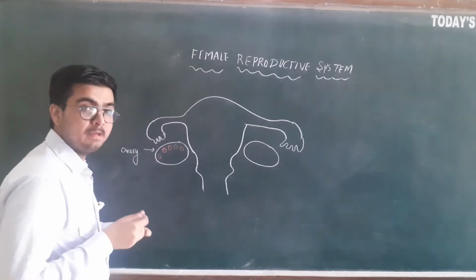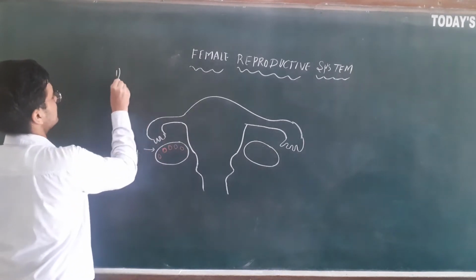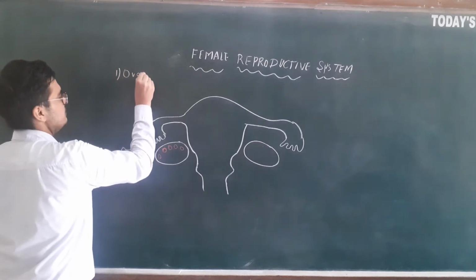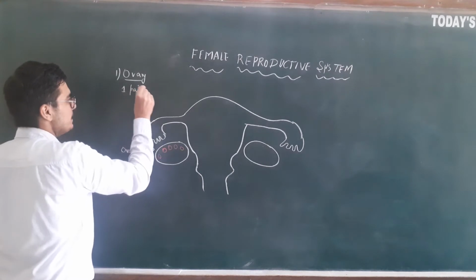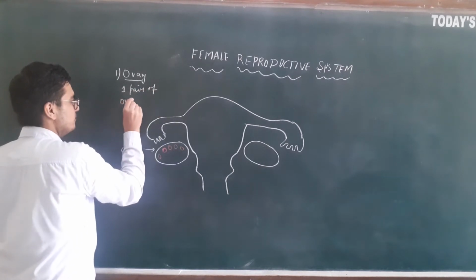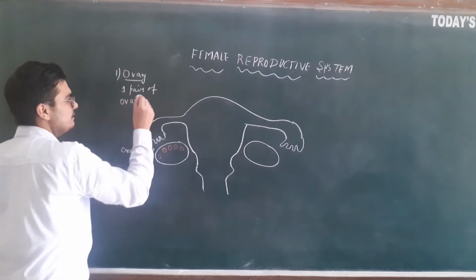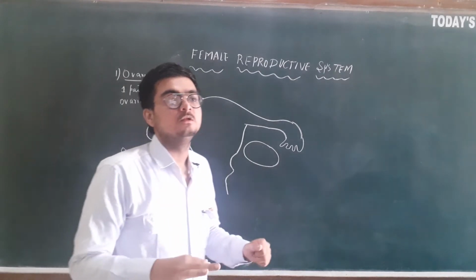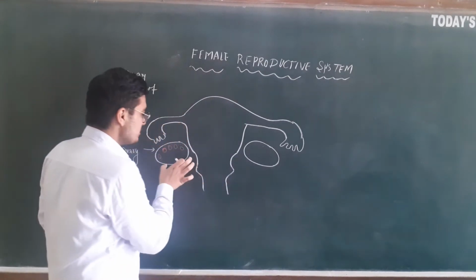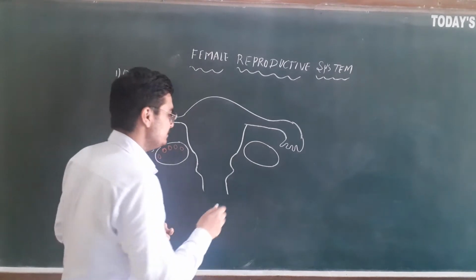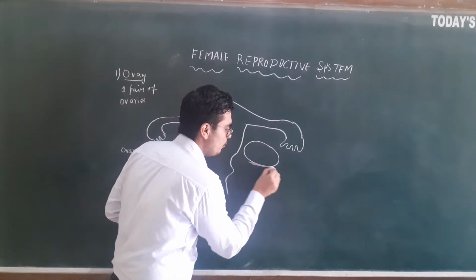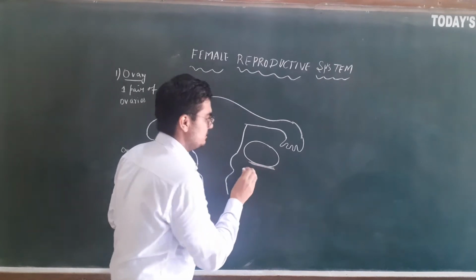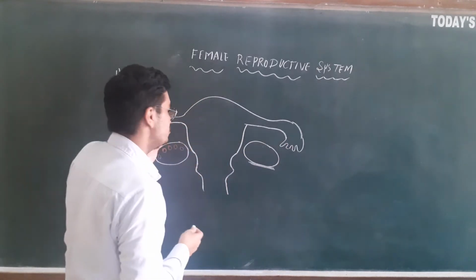So the first female reproductive organ is the ovaries. The female has a pair of ovaries, one on each side in the pelvic cavity. And be careful, it is not connected to these tubes. It is supported by the ligaments. It is attached to the body wall of the pelvic cavity through the ligaments. It is not connected to this structure actually.